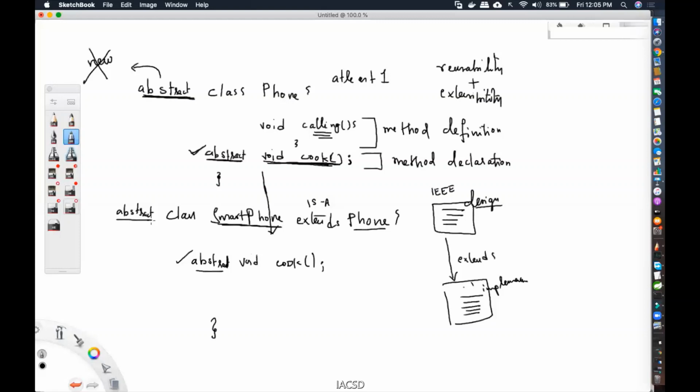Abstract class, for which I cannot create the object. Sometimes people ask me, ma'am, till when will this go? This will go on until you get a class that actually knows how to implement cook, a class that you call a concrete class.